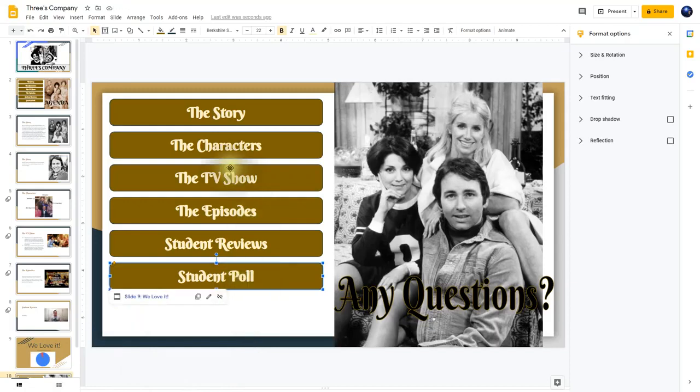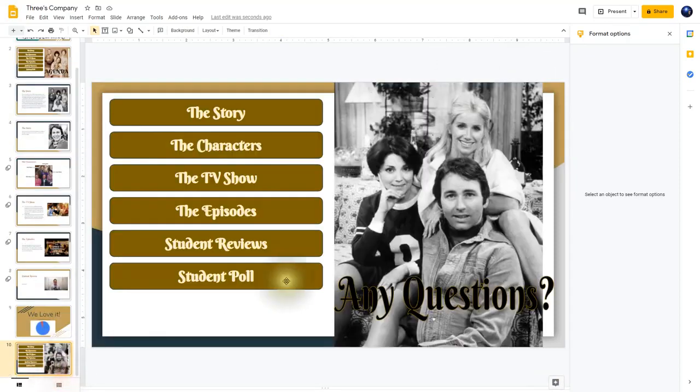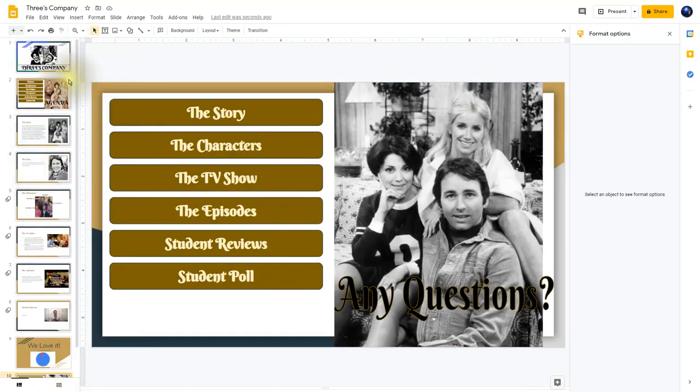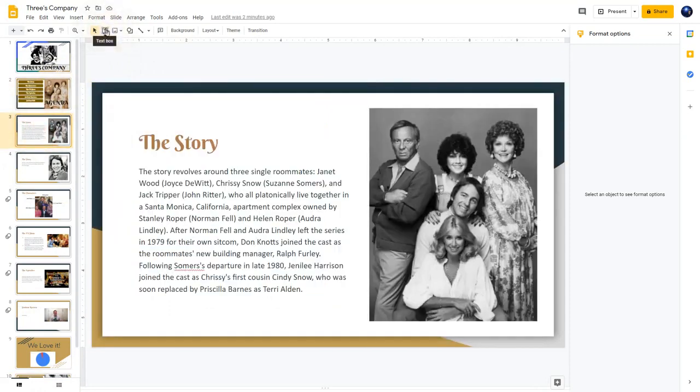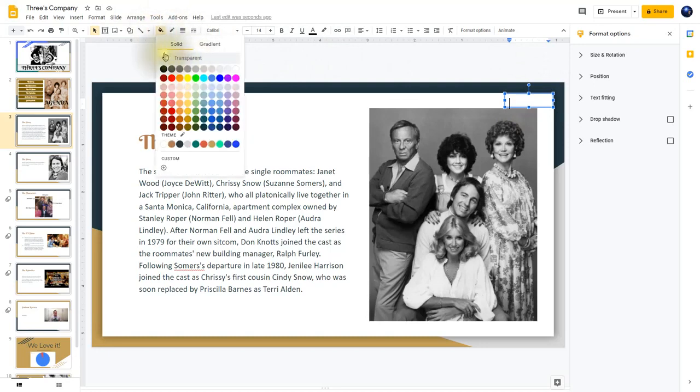Now that we have these buttons actually linking to these slides, we need to create an invisible button that we can insert into the slide here, that when we click it will take us right back to the questions. So what I'm going to do is click right here at the very top and go all the way to the story, and we're going to click on the text box. Then we're going to drag it over here and create a small box right in this corner. Now this box does need to stay transparent, but you can always check that.